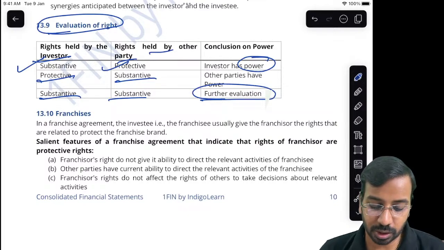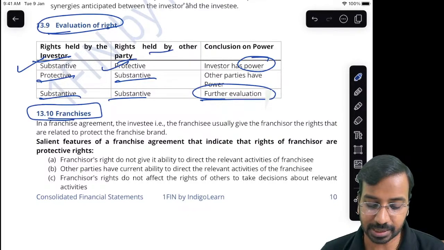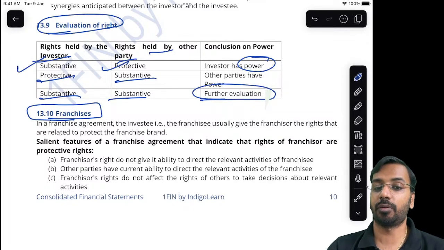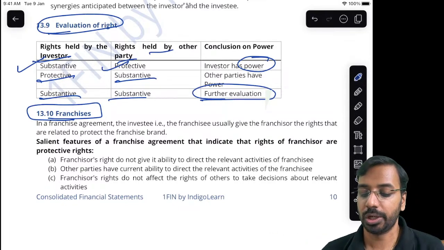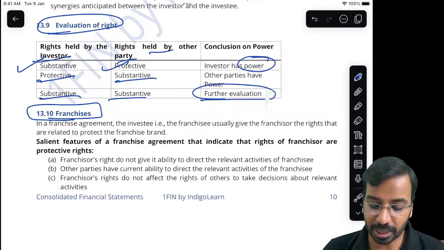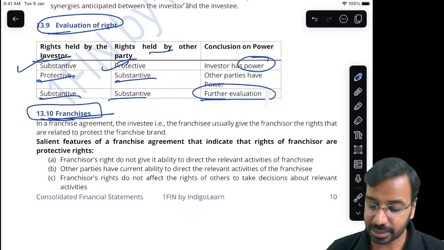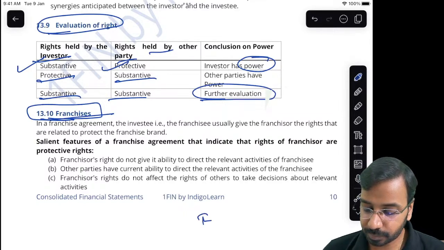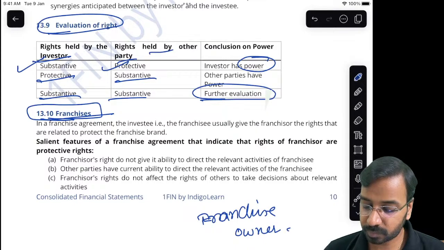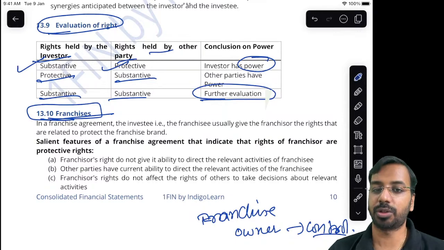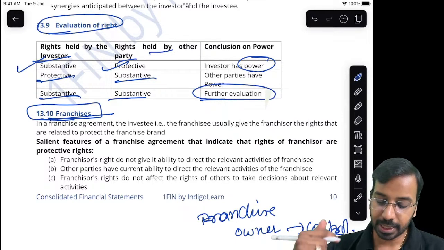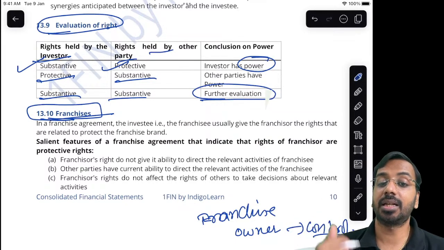Now, in a lot of cases you would have seen franchisees, right? What are franchisees? You see a lot of outlets, McD outlets, Domino's, Jockey, and all of those. Those are franchisees. Now, does the franchise owner control the franchisee? That is the question. Here what you need to evaluate is what the franchisor controls.